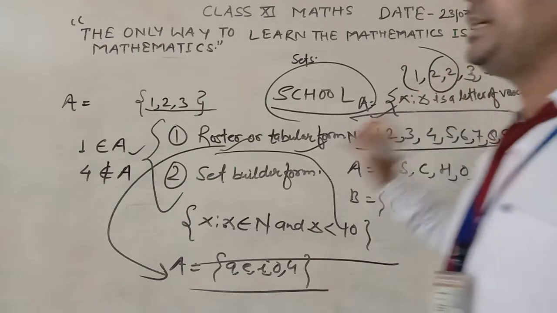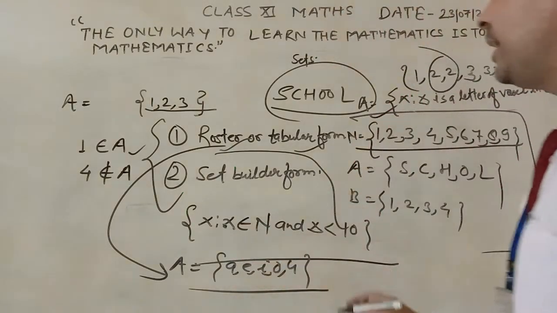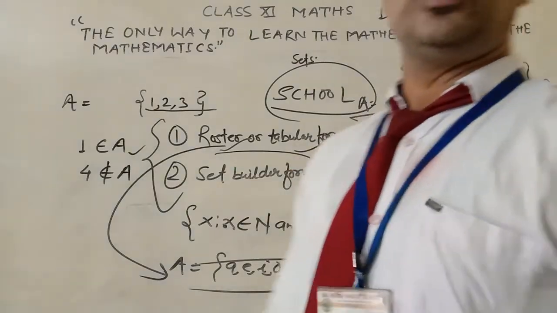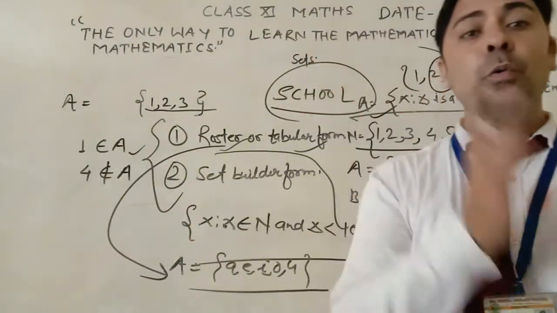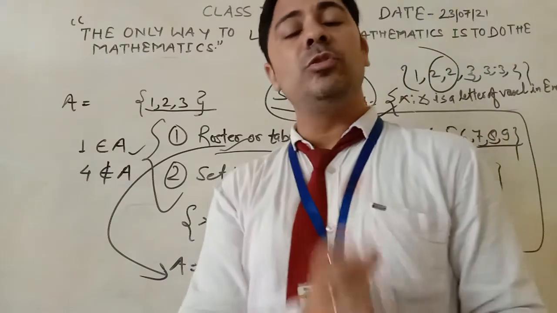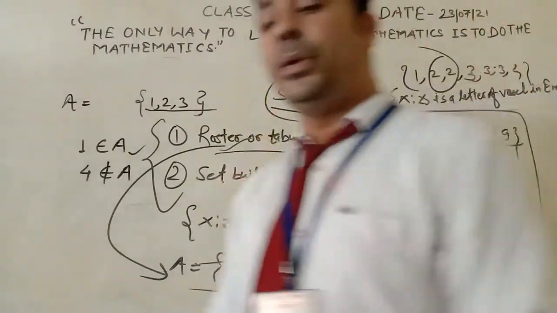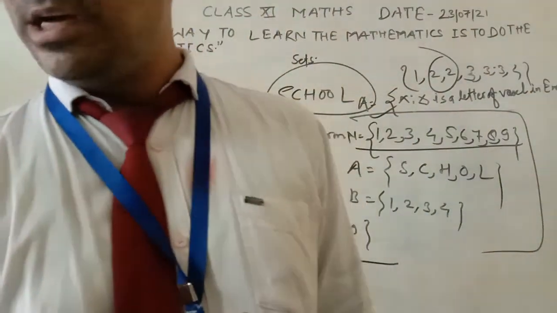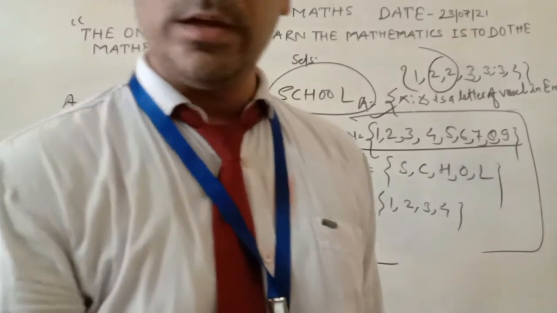This is the representation of the set in set builder form. So students, you understand how we represent a set in tabular form and in set builder form.